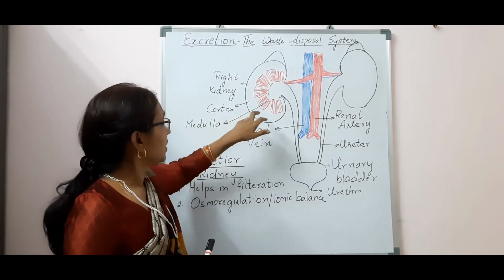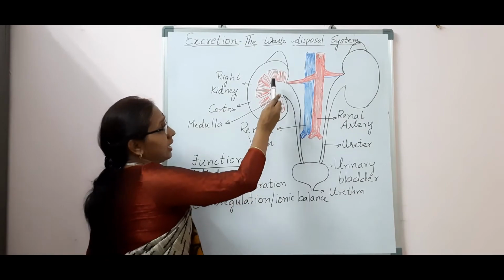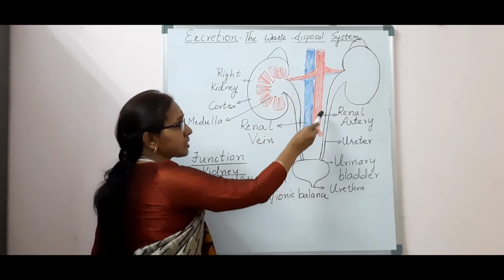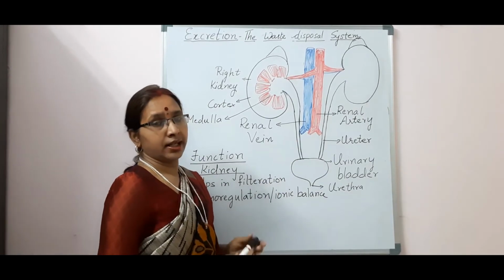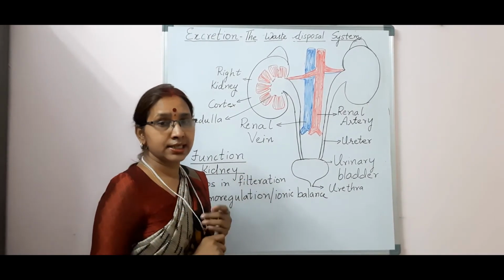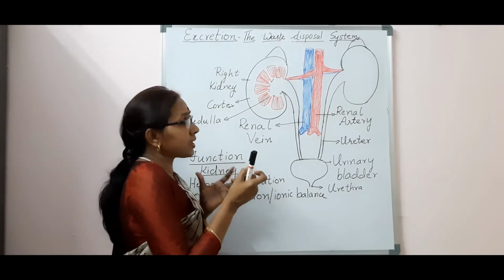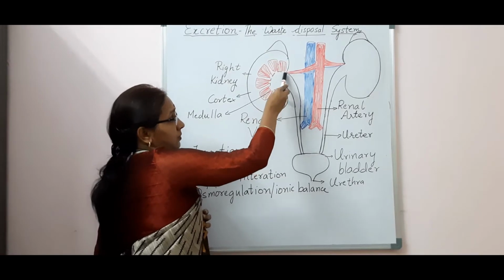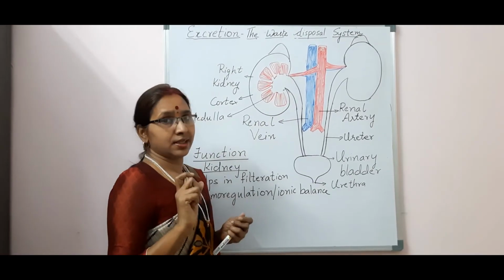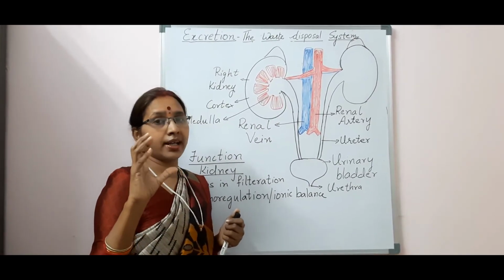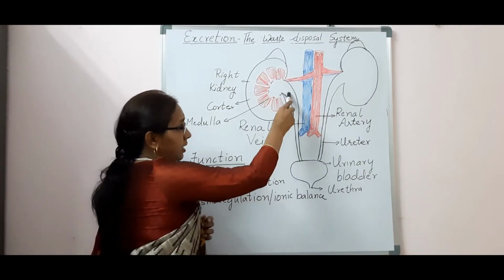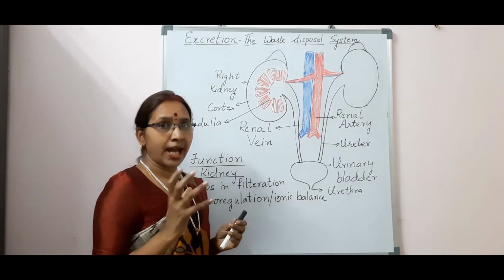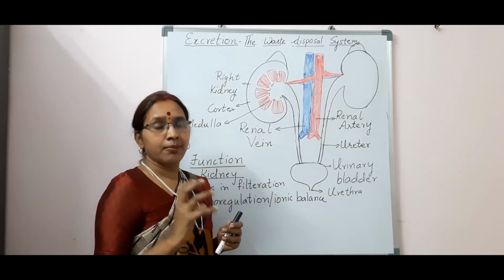From the kidneys arise two long tubes. These are known as the ureters, and they are nearly 30 centimeter long muscular tubes. The anterior end of the ureter is broad and is known as the pelvis. The ureter leads into a muscular distensible bag, which is known as the urinary bladder.